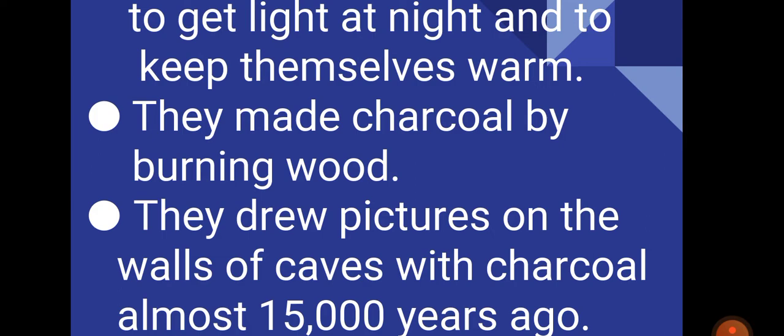The next point is that they drew pictures on the walls of caves with charcoal almost 15,000 years ago. This has proven that some pictures on the walls of caves are 15,000 years old, or even some pictures are older than that.